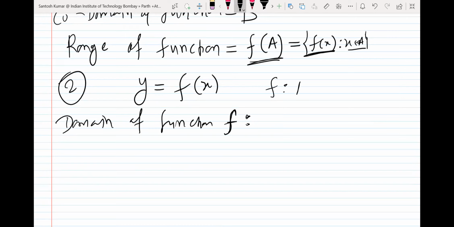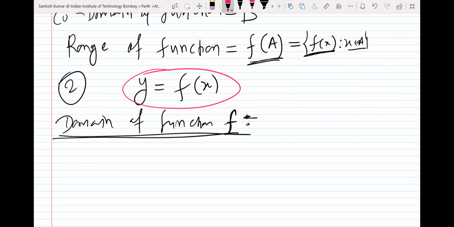F is from what set to what set. So A is the domain. Instead of A you can write this. But this will not be given to you; you have to find it. So in that case, how will we find the domain? If I write the definition of domain for when you have been given just this function,